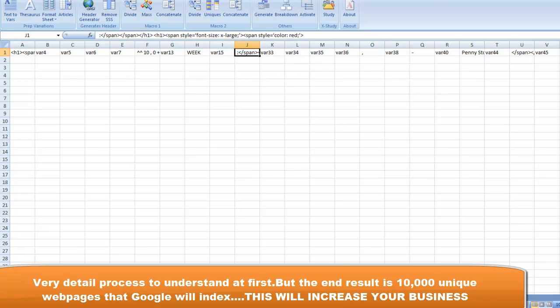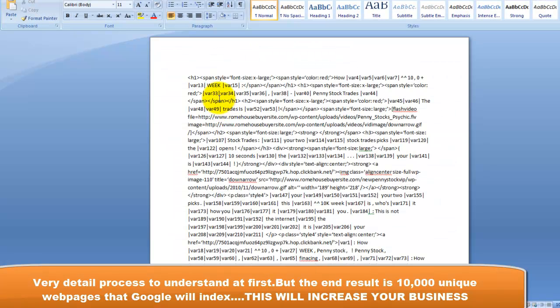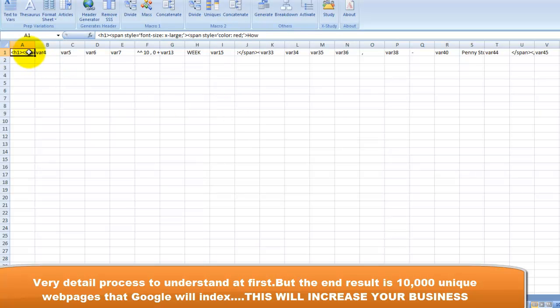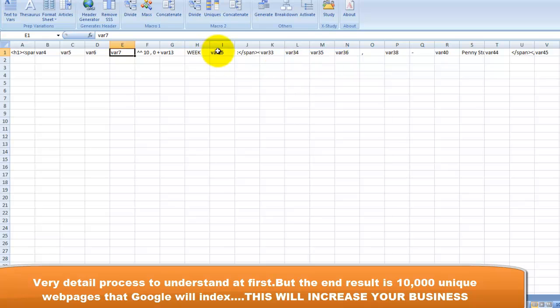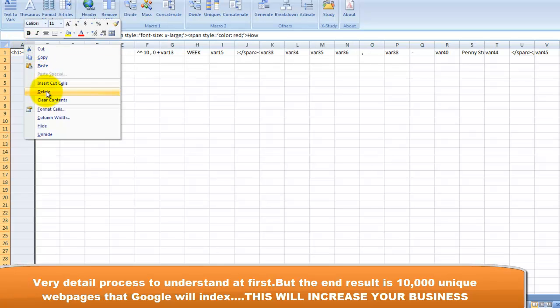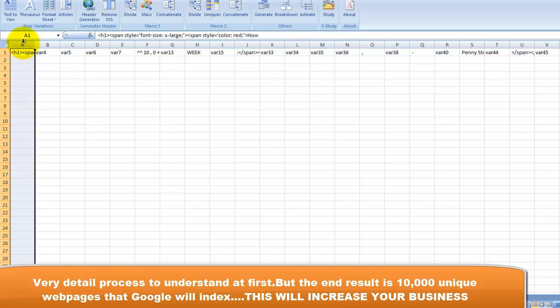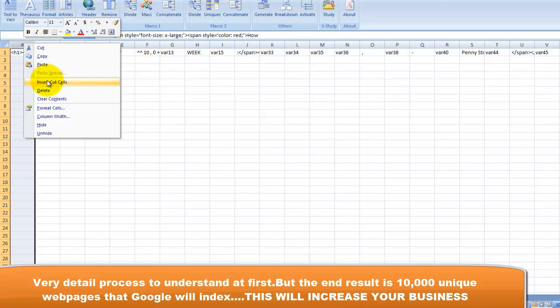To double check, you would have to go into Word, make sure that everything is going in correctly, like this first piece here. It's supposed to go from H all the way to how. Bam, we got it. And now we save this as the header, but we have to input some extra stuff in, like we got to insert a column or two because we need a title. Insert a column.